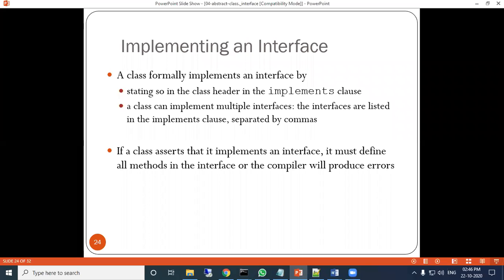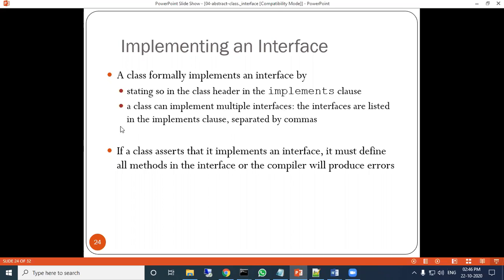So the multiple inheritance concept is allowed with interfaces, but when you inherit classes, multiple classes cannot be inherited. So a class can implement multiple interfaces.